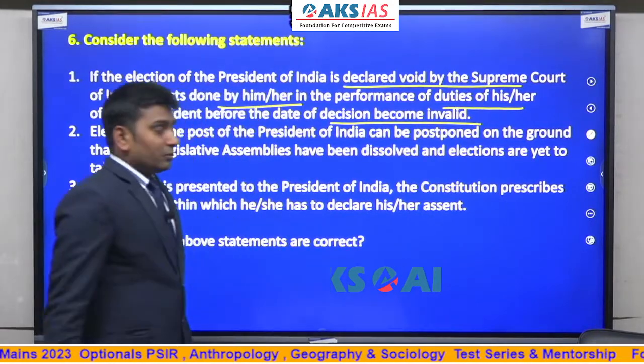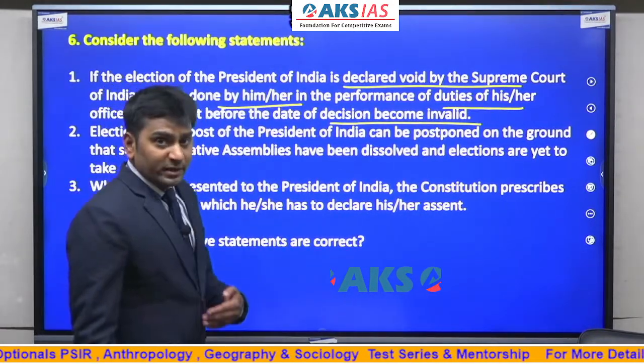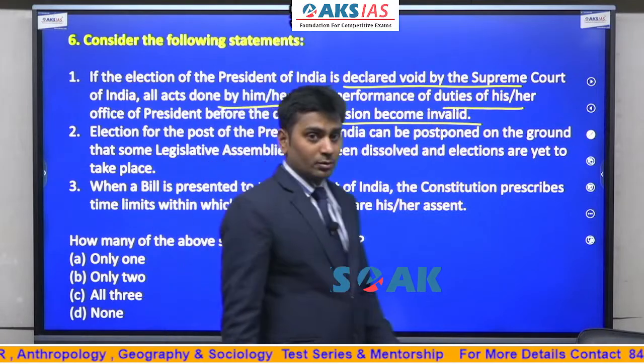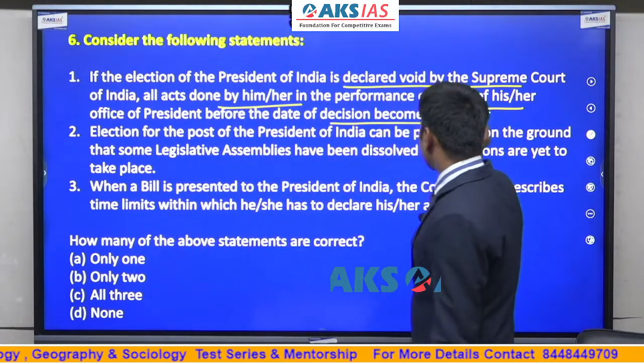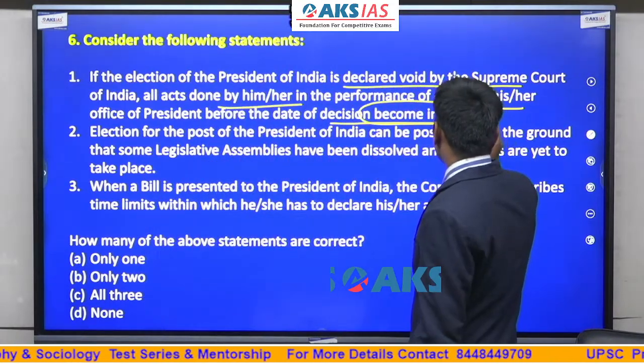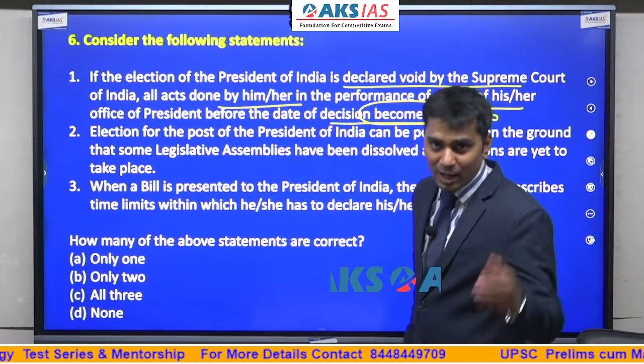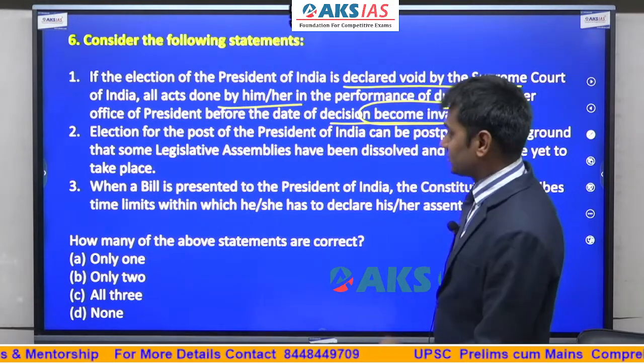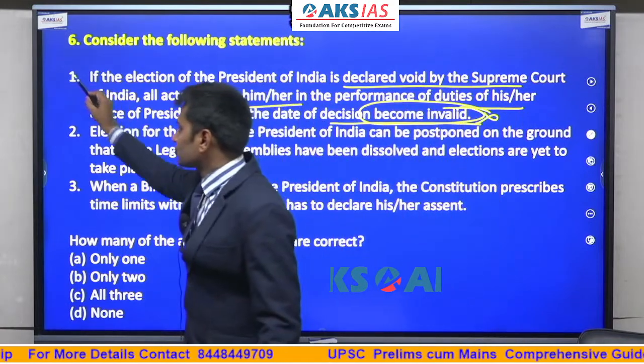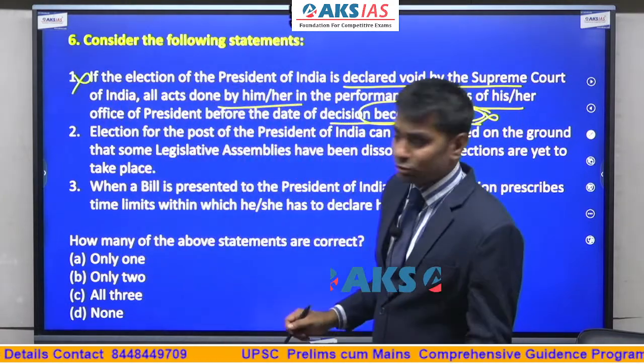Now, whenever the President's election is invalidated, the decisions taken by him are not going to get invalidated. So this is wrong. They will be valid as long as he was in office. So the first statement is wrong. Direct Lakshmikant also.